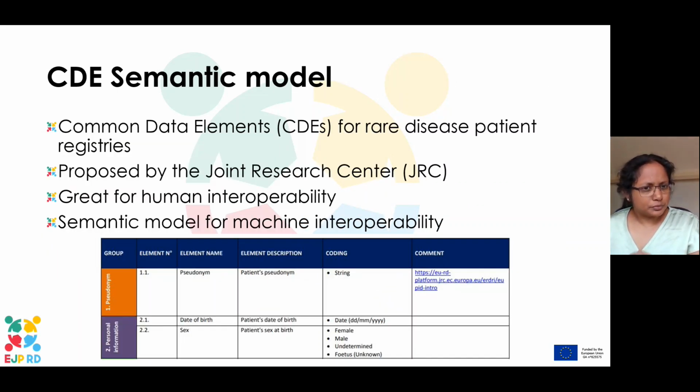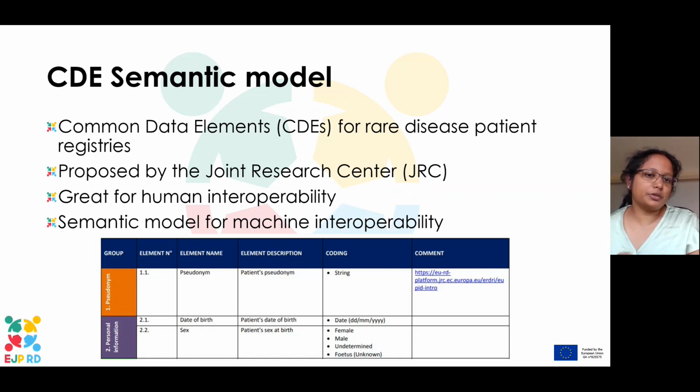And the JRC from the European Commission, the Joint Research Centre, has proposed 16 data elements, which are called common data elements, for patient registries to collect. So all of these ERNs will collect these 16 data elements. So it was great for human interoperability because you know that if you query for these elements, you will find information in the other patient registries. But it's not so great for machine interoperability.